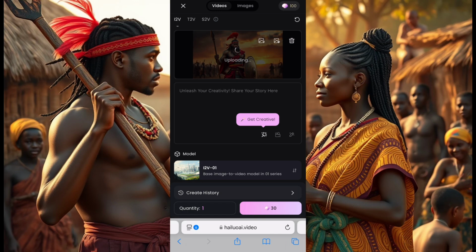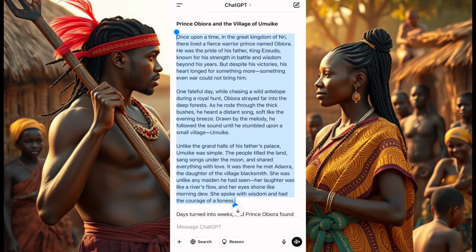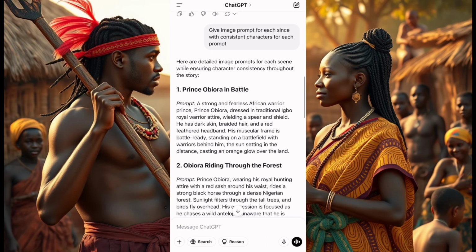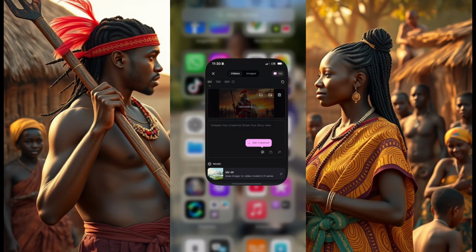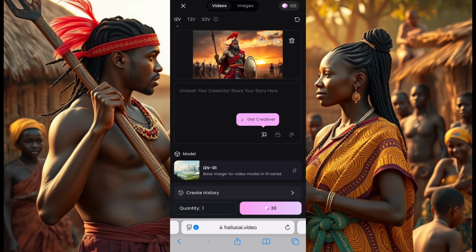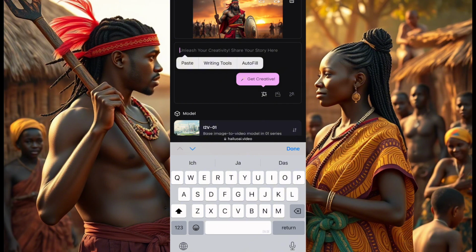I'll go to ChatGPT and take the first prompt of Obiora. This is the first prompt that we use in generating Obiora, right? So I'll click on it and copy it. I go back to the Julio AI where it says "unleash your creativity" and add it there. So there I have it.